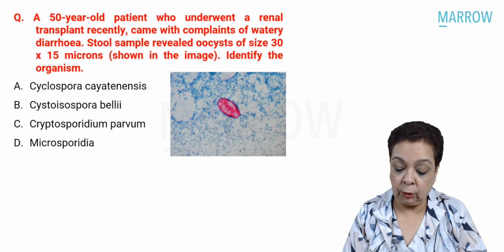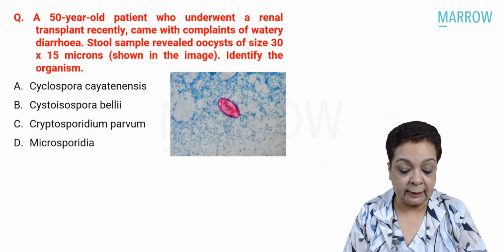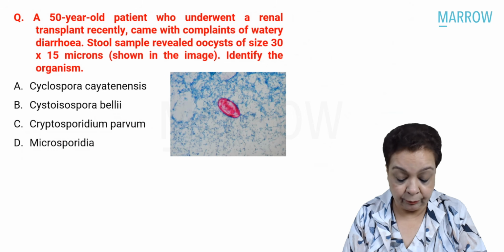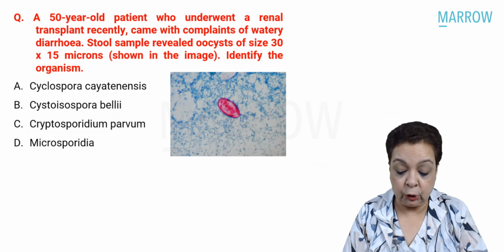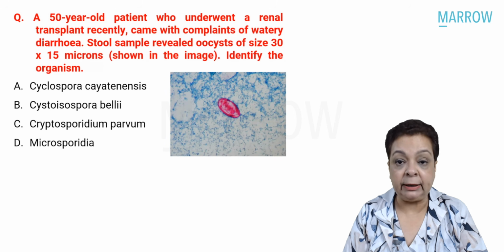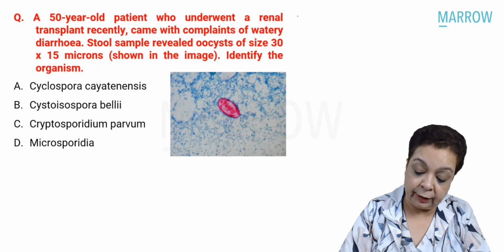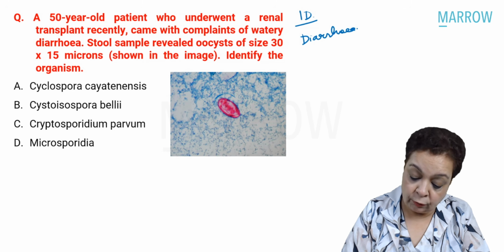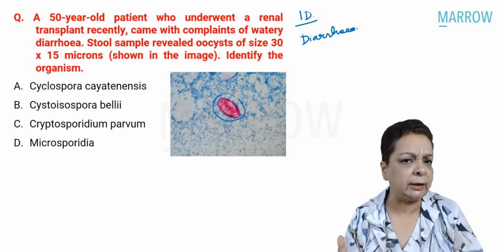A 50-year-old patient who underwent a renal transplant recently came with complaints of watery diarrhea. Stool samples revealed oocysts of size 30 x 15 microns, shown in the image. Identify the organism. Okay, so we have an immunodeficient patient who has presented with diarrhea, and we are seeing some oval structure. Can you guess what stain this is?